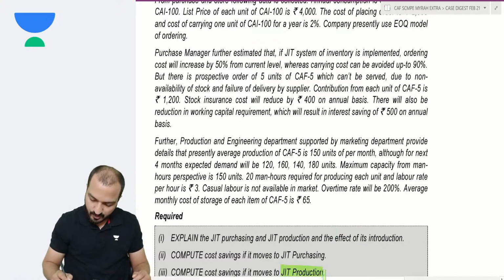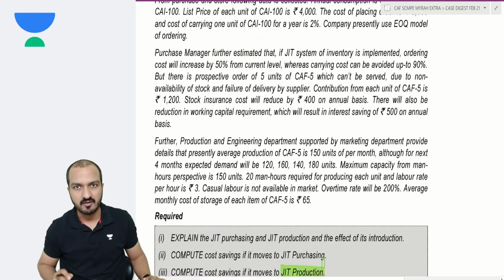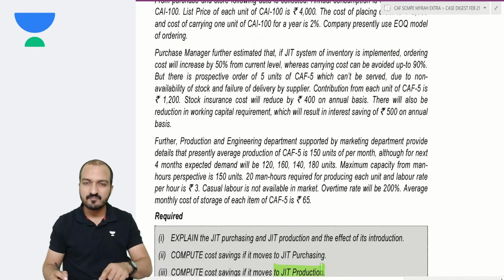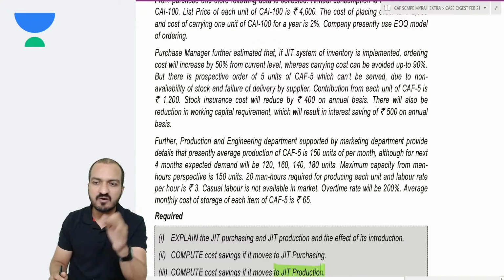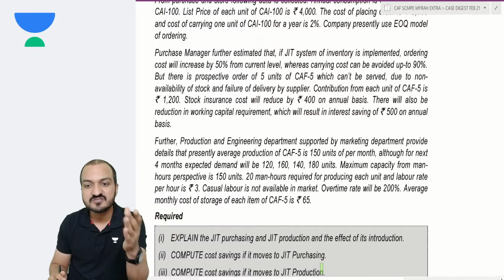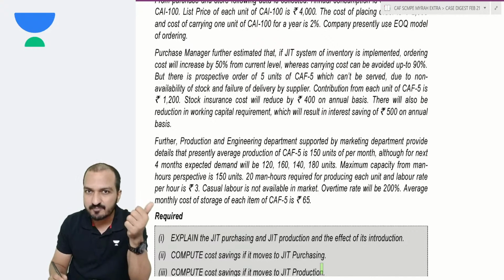Similarly, JIT production means that you produce finished goods only to the extent of demand. The opposite of that will be regular production, like every month you produce 100 units, irrespective of monthly demand. That would become your non-JIT production.